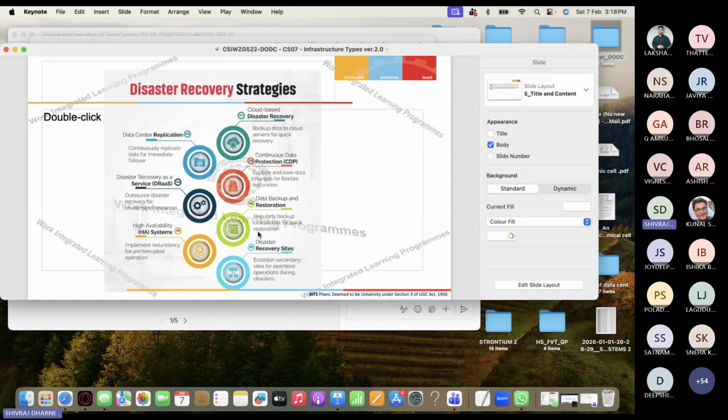Different heads are there, and in that, for example, data backup and restoration. You have to regularly back up critical data for quick restoration. And there is something called disaster recovery sites. That means you have to establish secondary sites for seamless operations during disaster. If something happens in one place, you should have another redundant site where you can move the operation and have continuity after the disaster. So please go through it. This is a very important aspect.